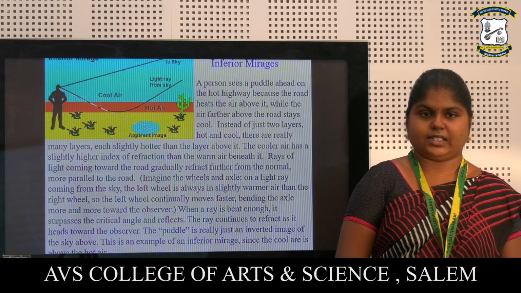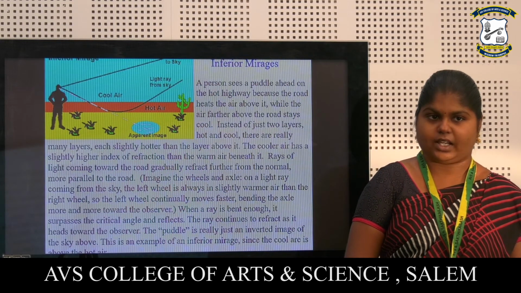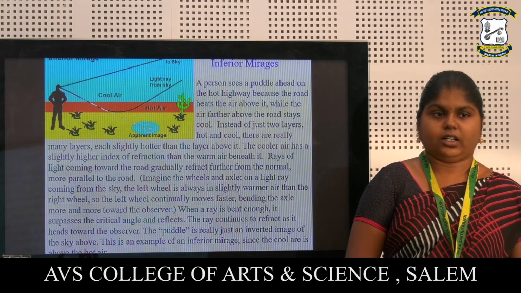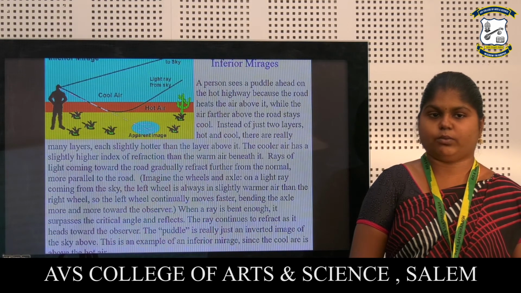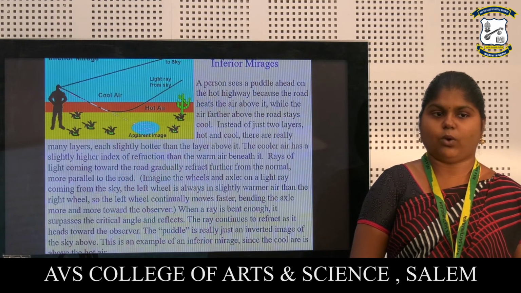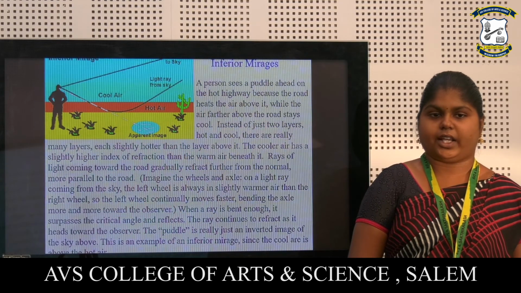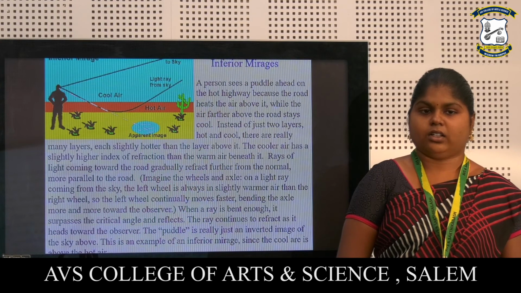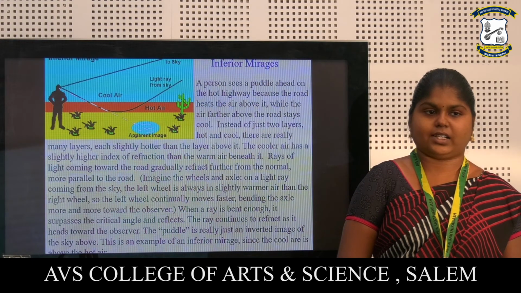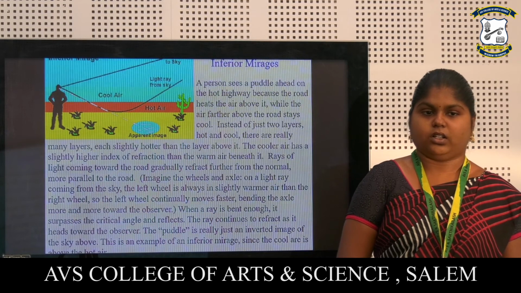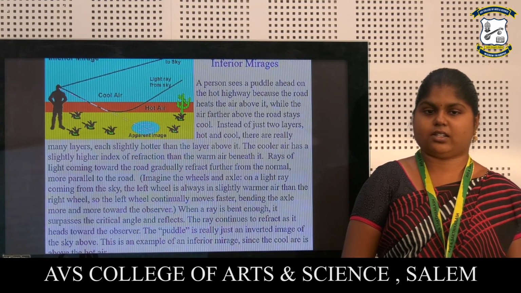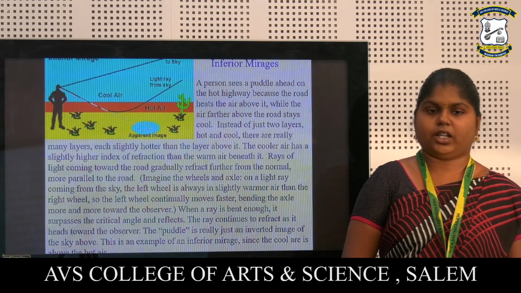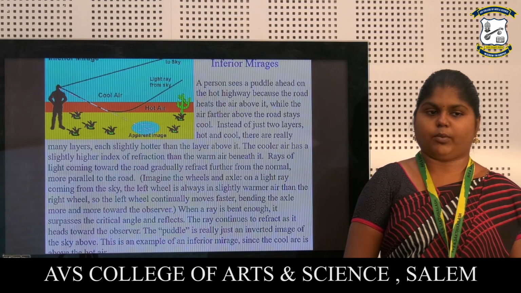Imagine the wheels and axle on a light ray coming from the sky. The left wheel is always in slightly warmer air than the right wheel, so the left wheel continuously moves faster, bending the axle more and more towards the observer. When a ray is bent enough, it surpasses the critical angle and reflects. The ray continues to refract as it leads towards the observer. The puddle is really just an image of the sky above. This is an example of an inferior mirage, since the cool air is above the hot air.